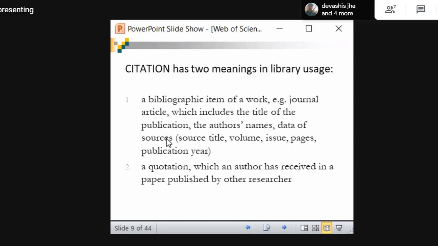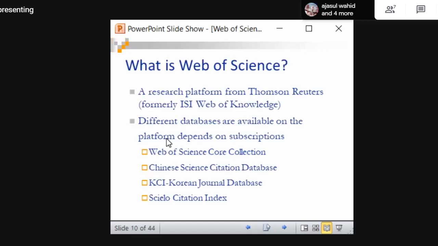One is in the context of a bibliographic item. Second is a quotation. That means, in the case of Abhilash and Abu, Abhilash has received a citation from Abu. There are two literal meanings for citation in the context of library usage.